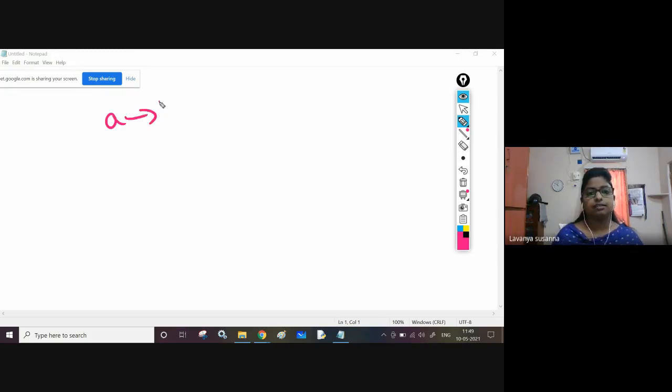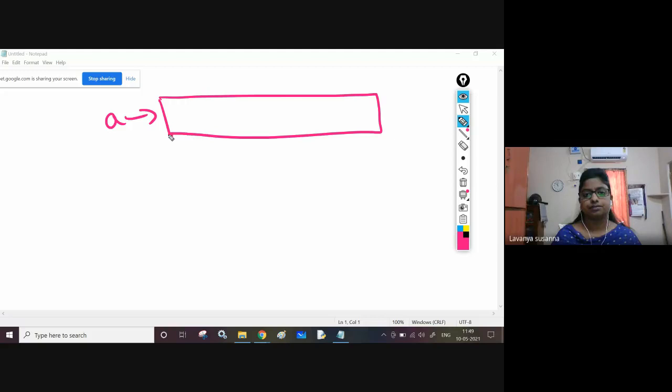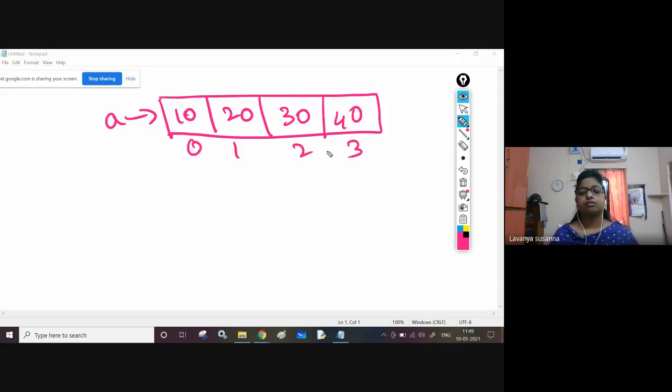This is an array. If you want to access the first index element, just use the variable name, open square bracket, close square bracket.